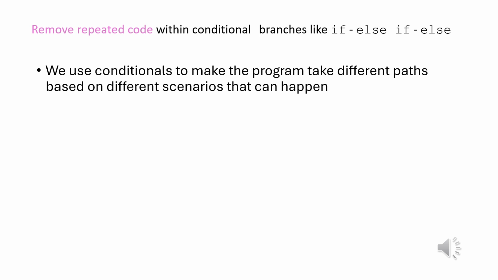However, having repeated code within conditional branches is even worse because the whole point of using conditional branches is that we want our program to take different paths based on different conditions or based on different situations. However, repeated code within conditional branches means that no matter what situation is going to happen, the code performs the same actions.